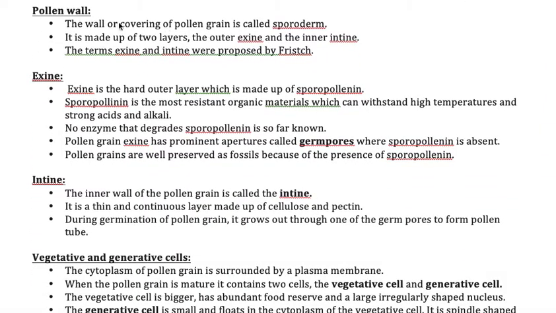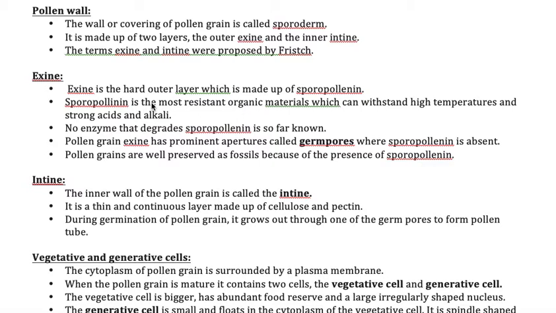Let us take the pollen wall. The first layer is called exine, which is made up of sporopollenin. That sporopollenin is highly resistant, and this is how the pollen grain is able to tolerate many adverse conditions. Also, once it dies, the fossil formation is due to the sporopollenin only.